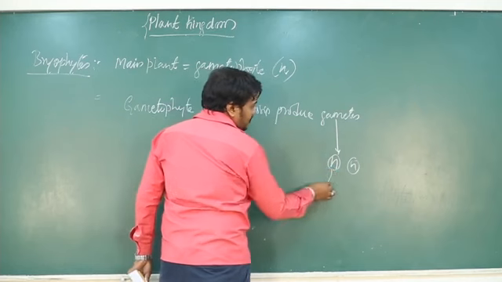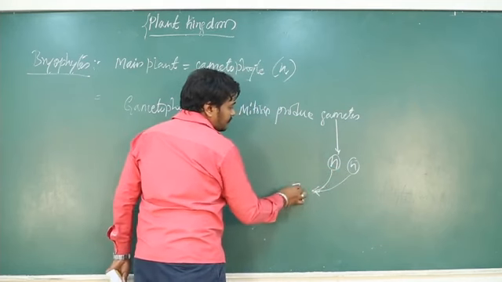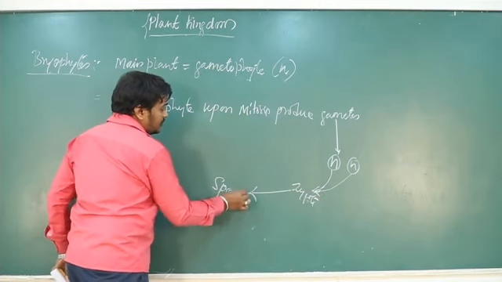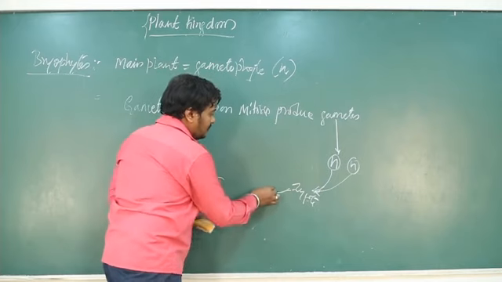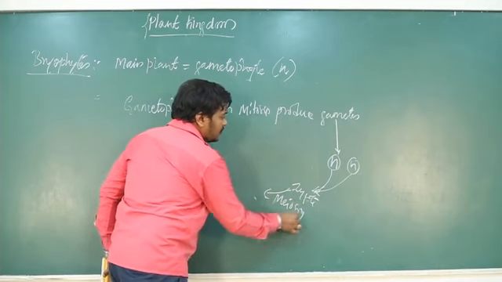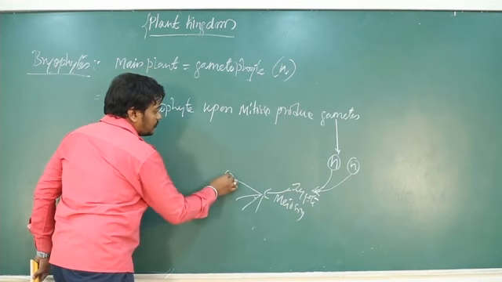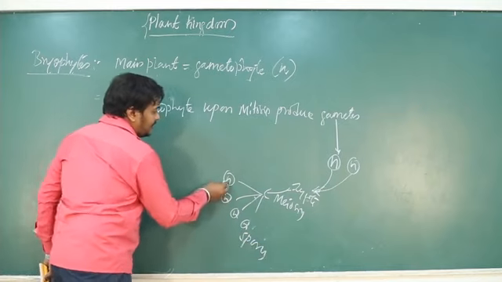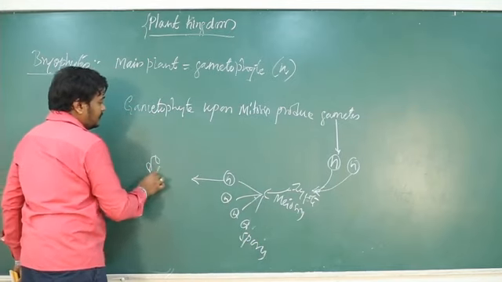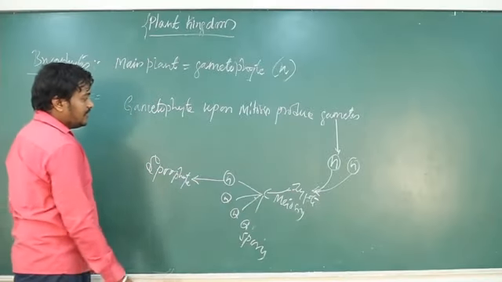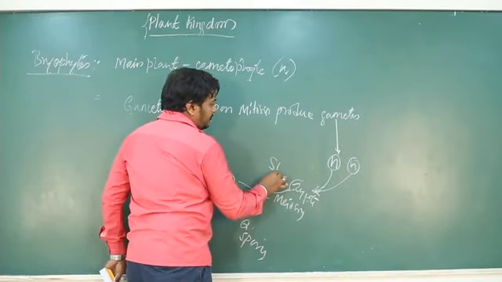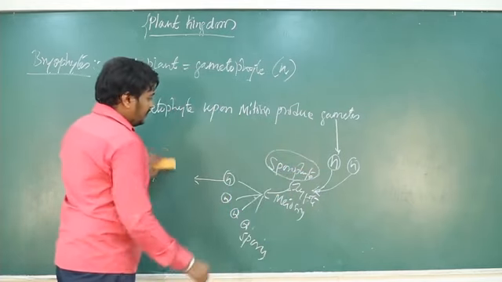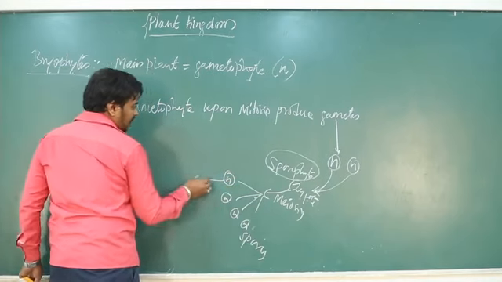These gametes fuse to form a zygote, and the zygote undergoes meiosis to produce haploid spores. These haploid spores develop into the sporophyte. So the zygote stage indicates the sporophyte. Within the sporophyte, haploid spores are formed, which develop into the gametophyte again.